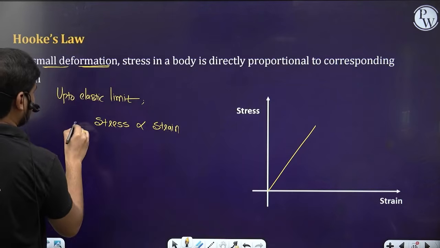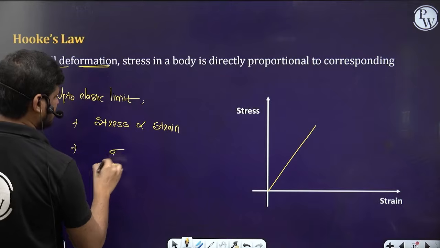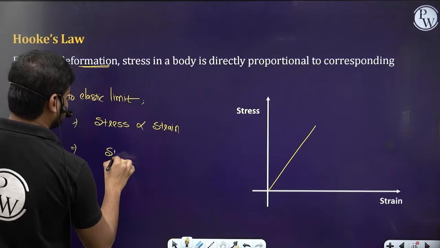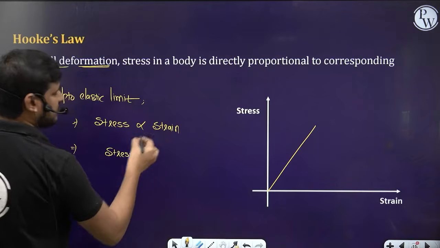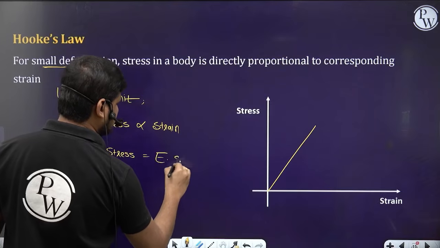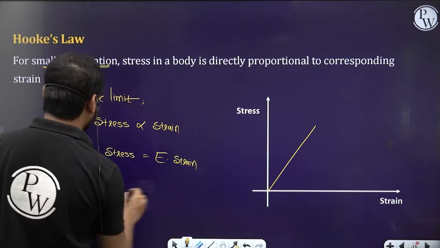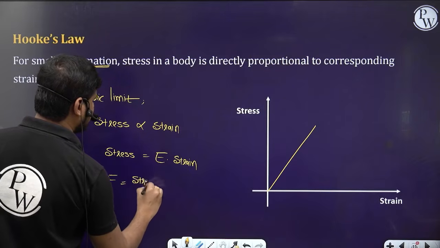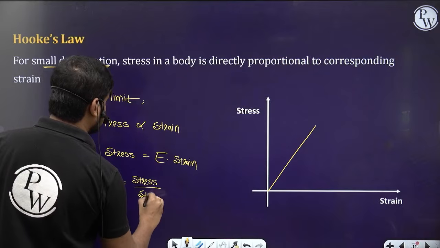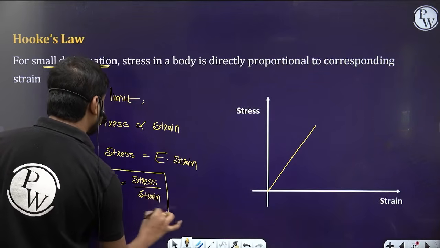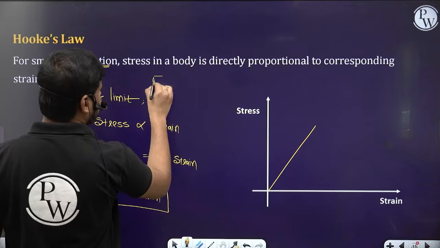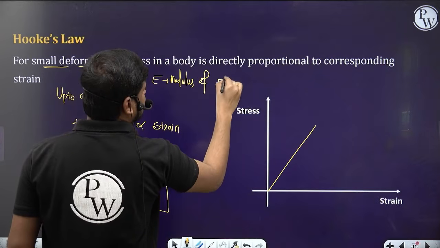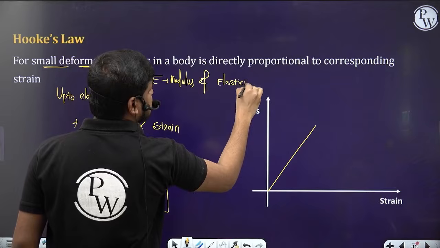So what is stress we have got here? The stress is sigma, which is directly proportional to the strain. Or let's write it this way: the stress, and then put the proportionality constant E into the strain. So here we can write E is equal to stress by strain. This E is called the modulus of elasticity.